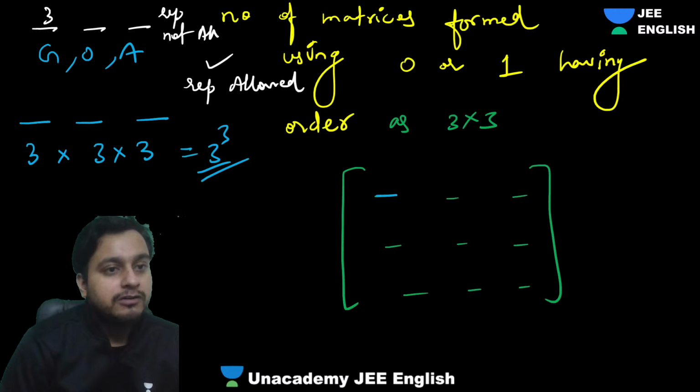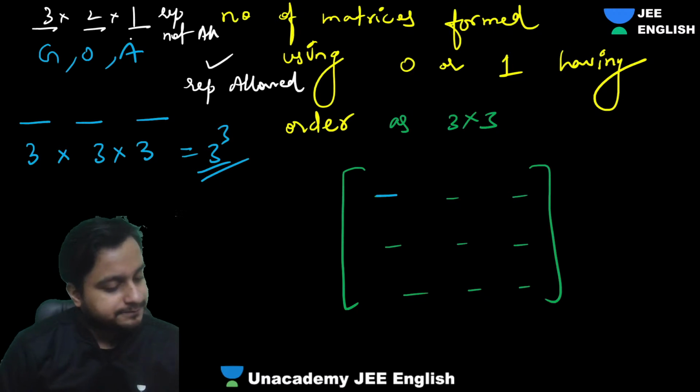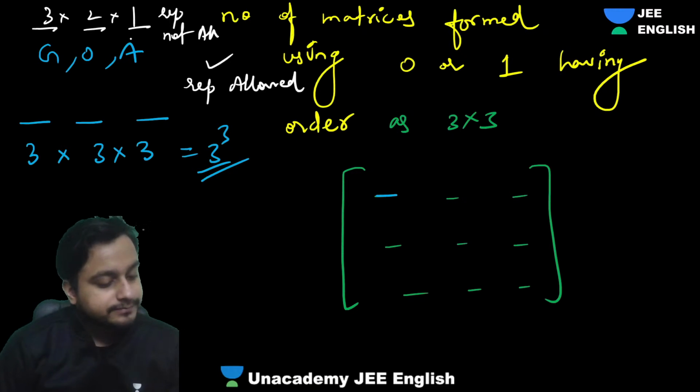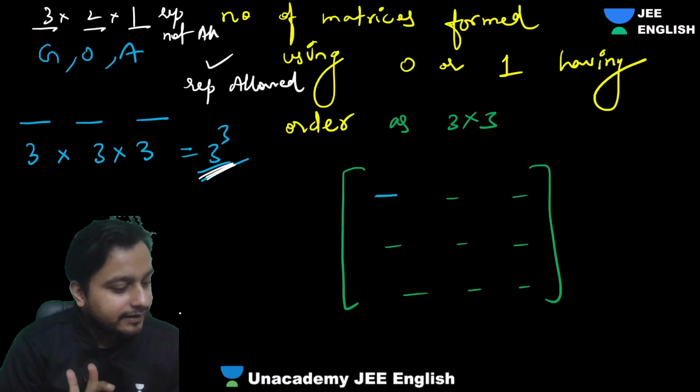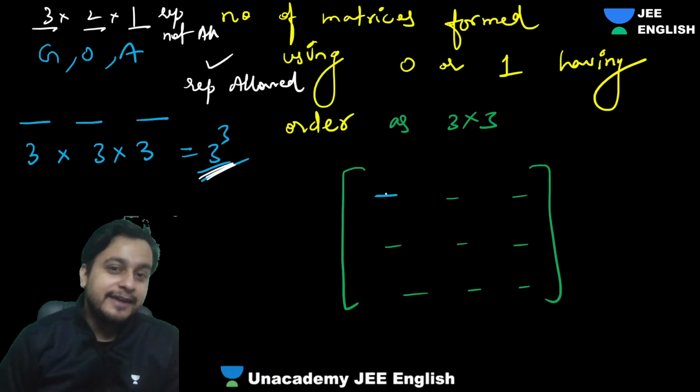When you say repetition not allowed, then 3 into 2 into 1. Your answer is correct. If the repetition is allowed, it will be 27. You do it that way, right? Either way, that's the same thing, 0 or 1.